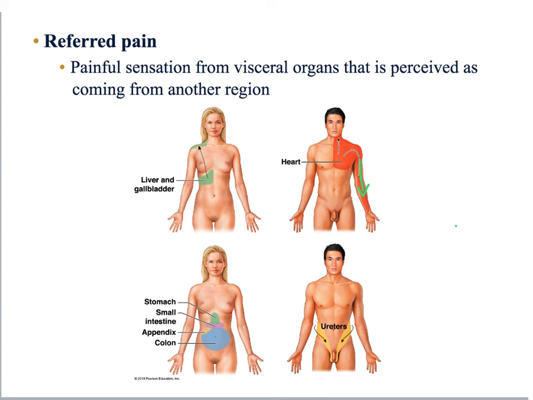There are lots of different referred pains around our body. For example, pain of the liver and gallbladder can be felt in the right shoulder, and pain of the stomach is just generally felt in the abdominal area. The reason why this happens is because the nerve fibers from a particular part of our body share the same pathway as another organ. Because they are sharing the same pathway back to the brain, our brain cannot differentiate between these two different locations.